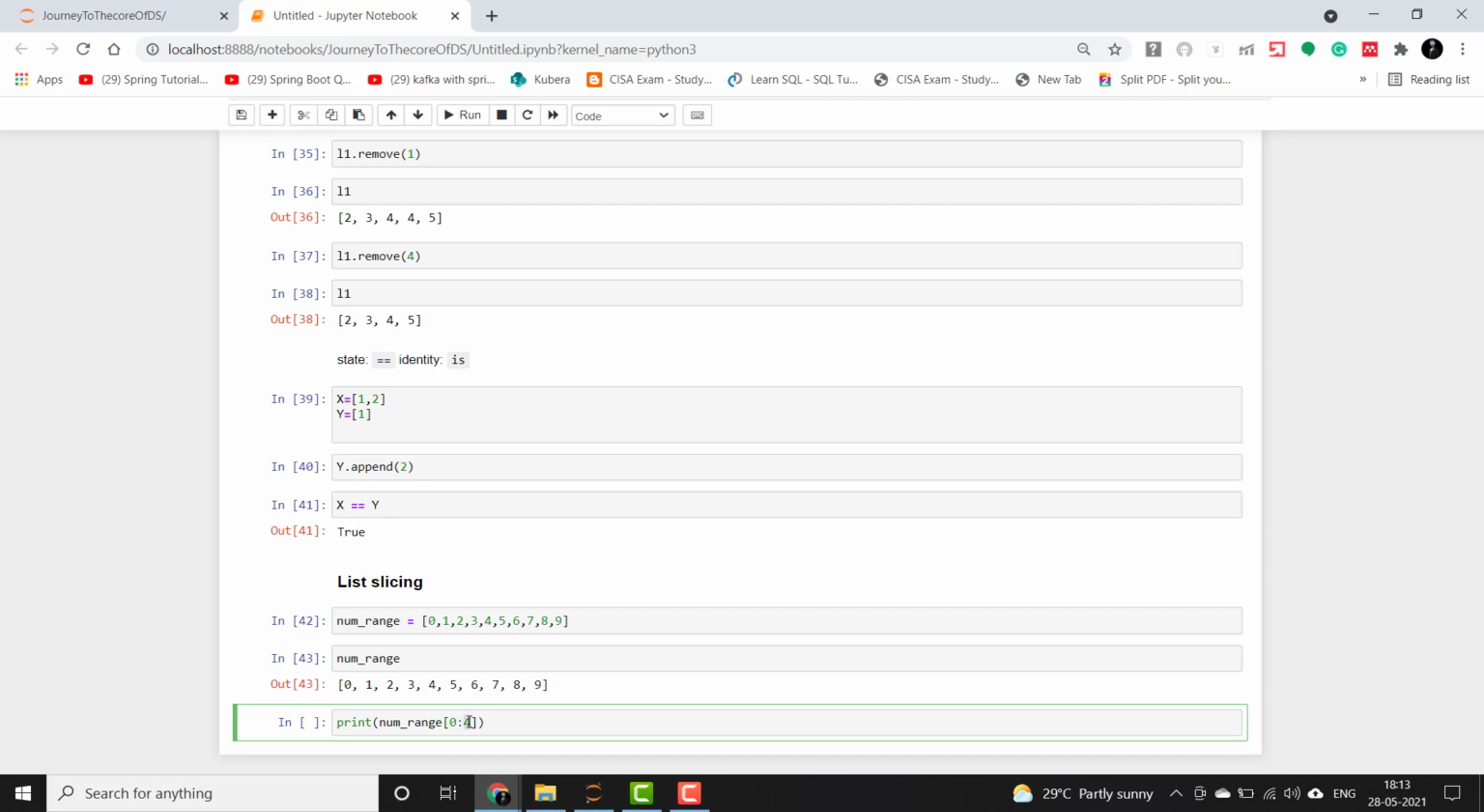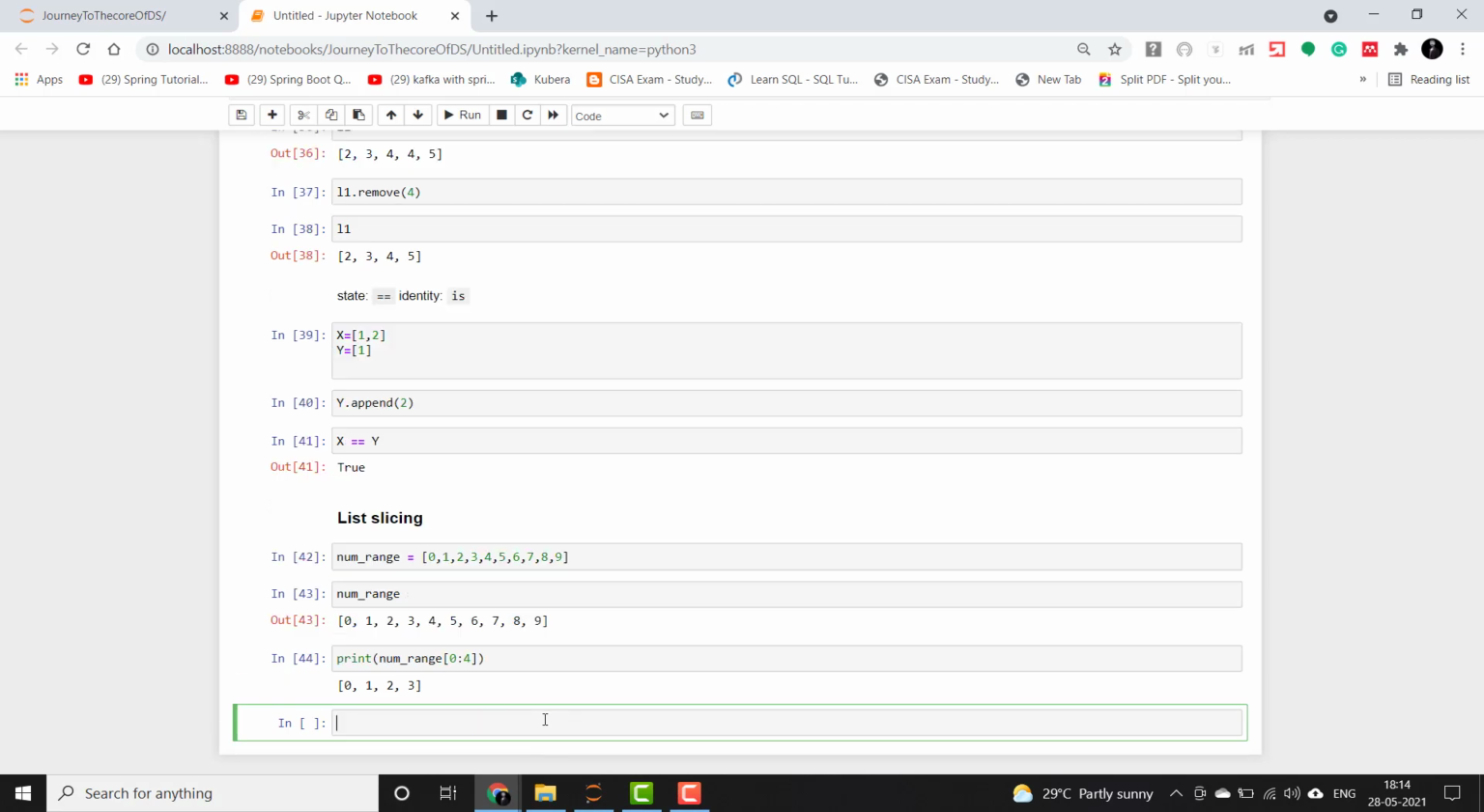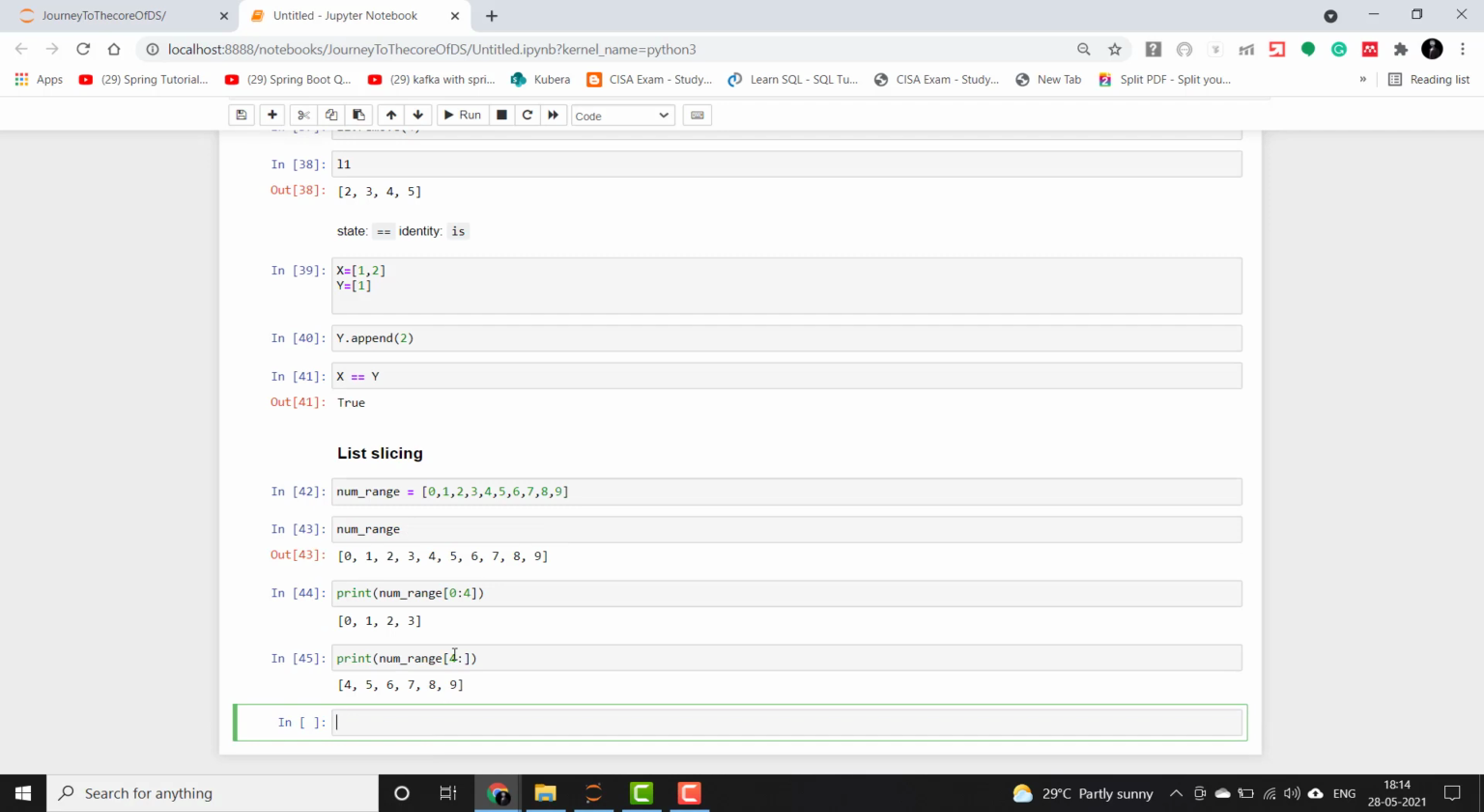So guys, remember this second parameter that we give here is the exclusion part, and this is the inclusion part here. So if I print this, it will only give me 0, 1, 2, 3, and it will exclude the 4th index, which is 4. Likewise, if I print num_range and only give 4 colon, it will start picking the numbers from the 4th index, which is 4, all the way up to the last index of the list, which is 9. So all the elements from the list will be sliced.